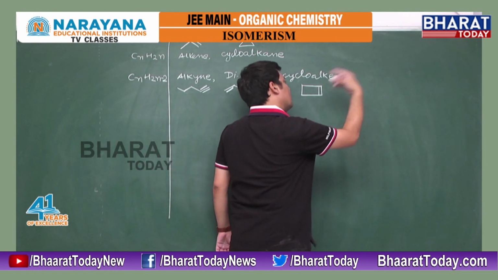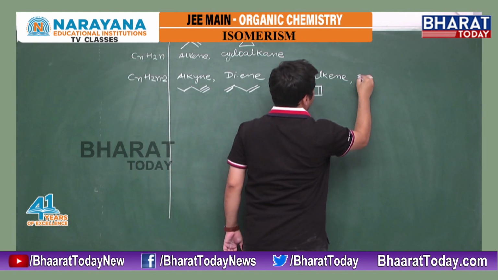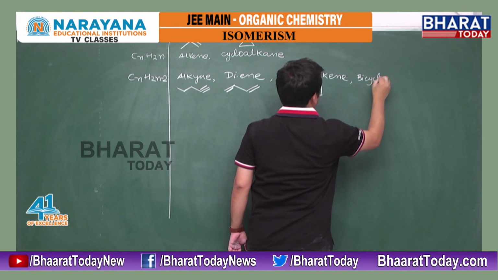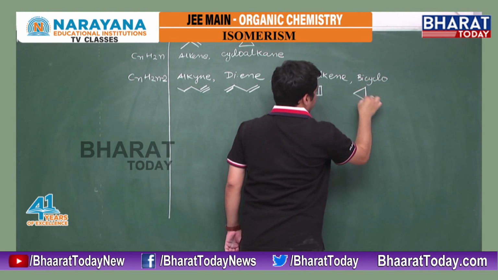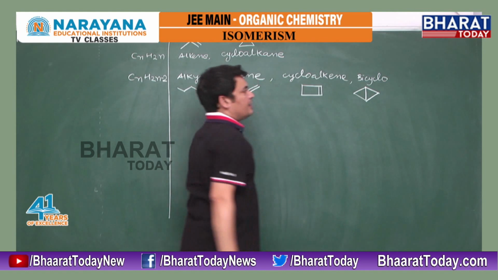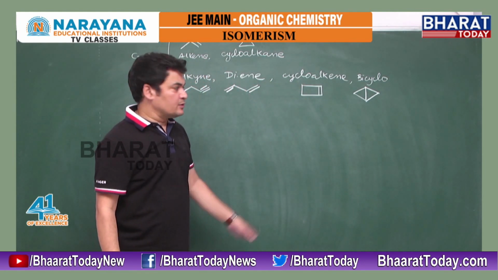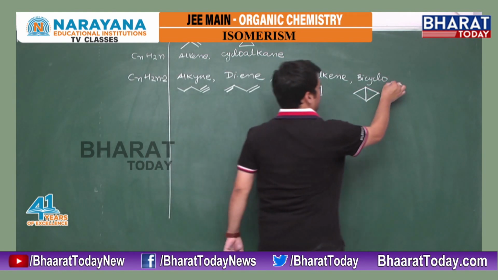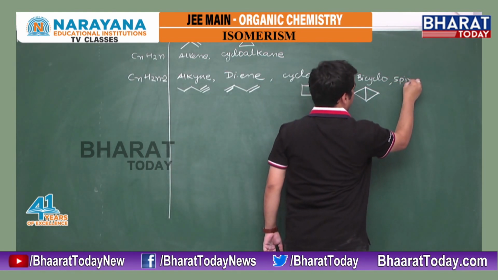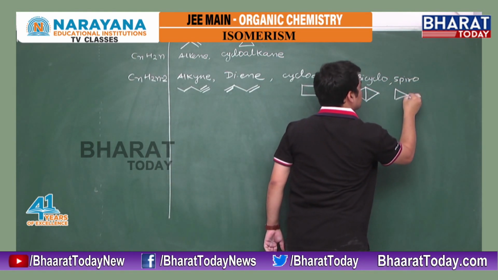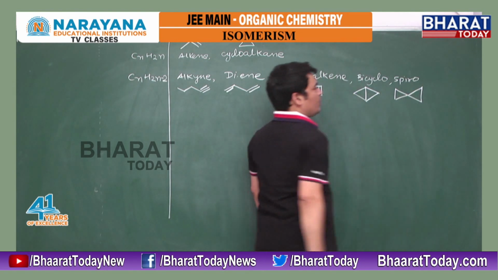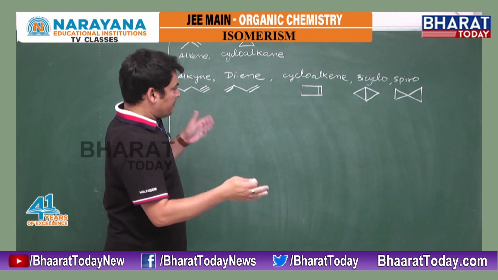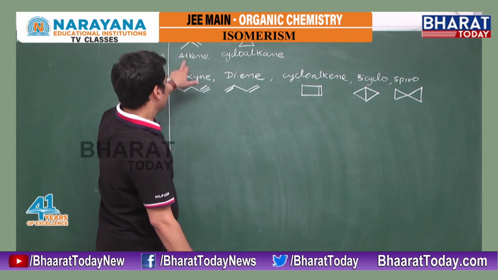Or if one more pi also gets replaced, we can get bicyclo. It means I can get this. Now both pi are replaced into 2 rings, so we are getting bicyclo. Or if we have more carbons, we may get spiro also. If the number of carbons allows, we can get spiro also. Just try to get the meaning.